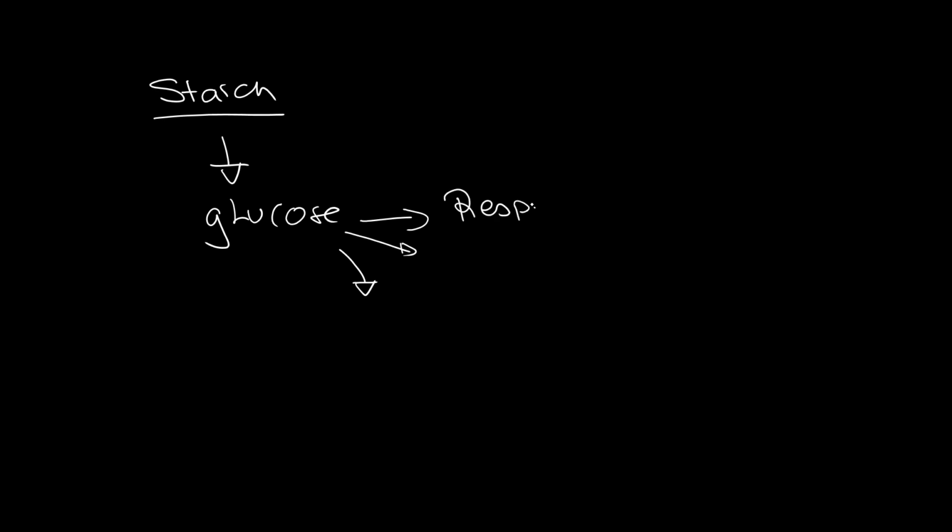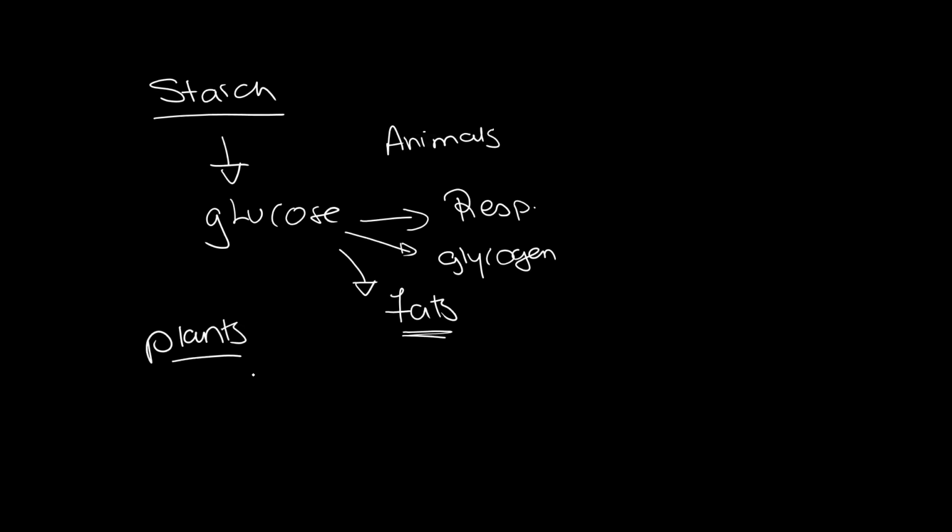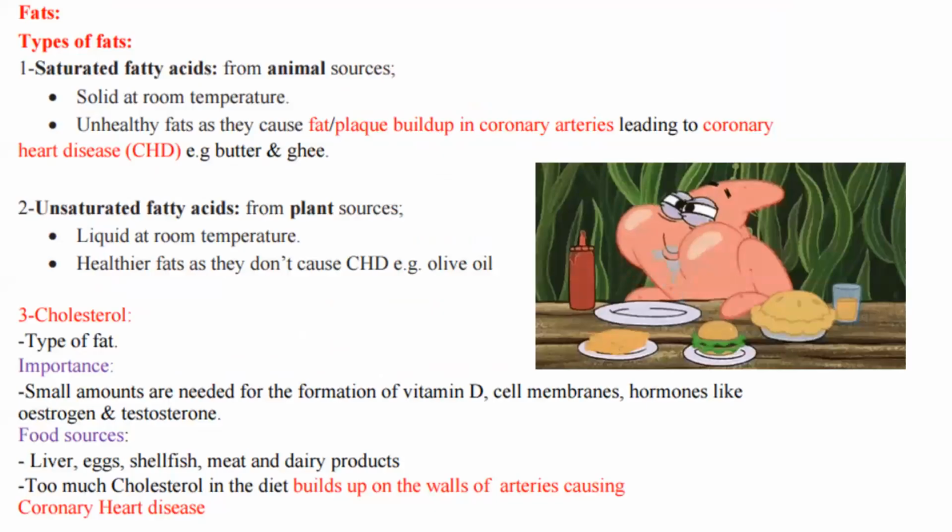Now if we have an excess, it will be stored as what? Before the fats, yes, it will be stored as glycogen in the liver. And if we are still eating lots and lots of sugars, it will be turned into fats. Now, glucose in plants, is it stored as glycogen? Starch. Yes, it is stored as starch. Okay. This is the diagram that we just talked about here.